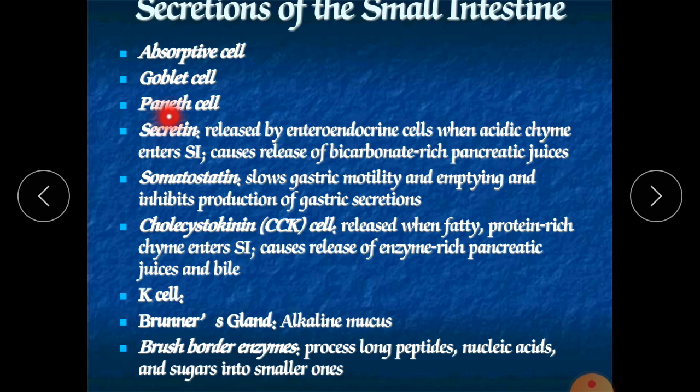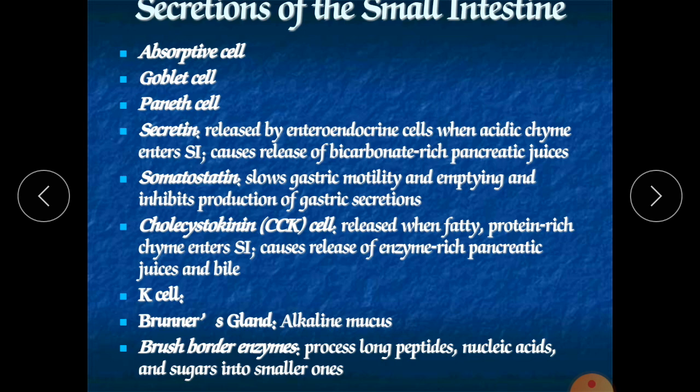After that is the Paneth cell. These Paneth cells are responsible for secretion of lysozyme. What is lysozyme? It is the bacteriolytic enzyme which kills bacteria that can produce infection in our small intestine.